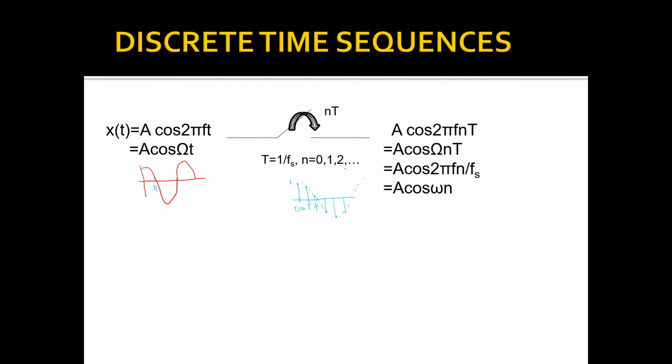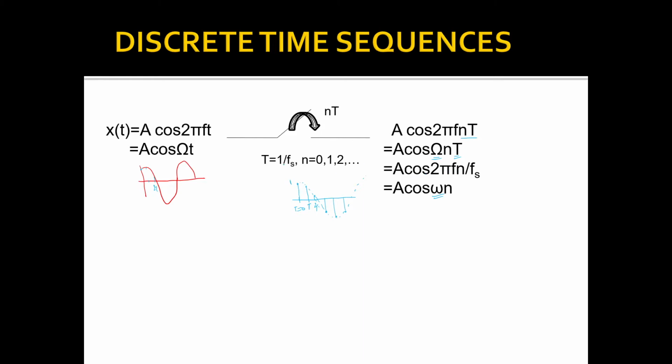We will represent this output as a cos 2 pi f, and instead of small t, we replace it with nT. Thus a cos 2 pi f t is taken as capital omega into nT. A cos capital omega into nT is written as small omega, or a cos 2 pi f n.